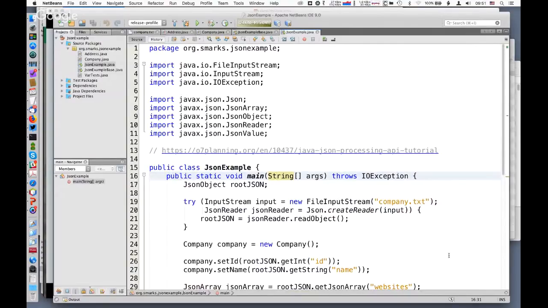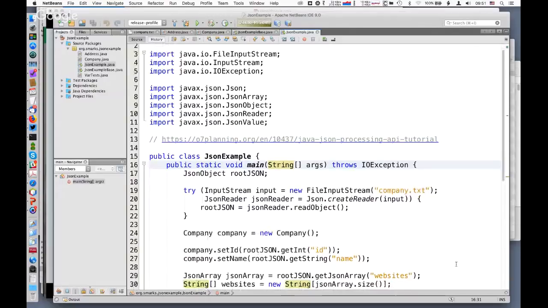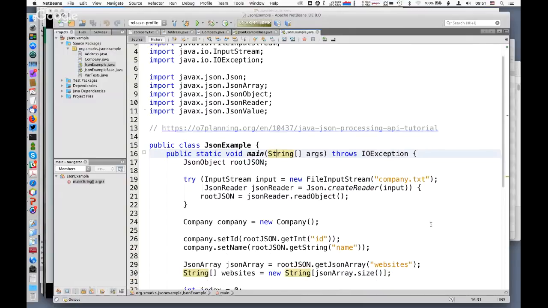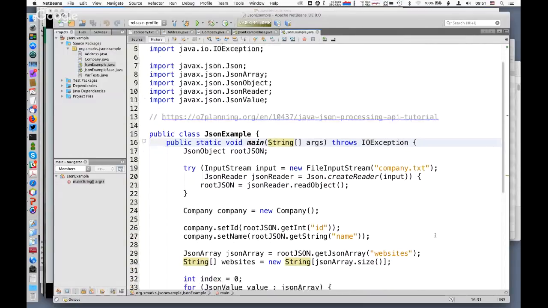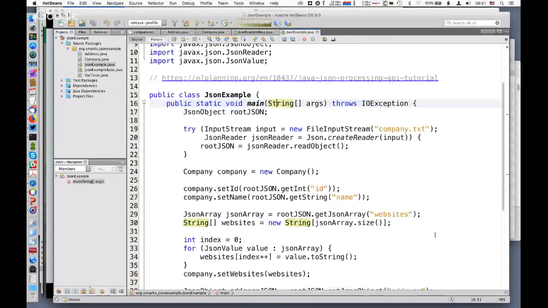doing JSON processing. The application is not interesting at all. Just read some JSON and then modify some objects. But what I wanted to do is use this to show an example of where var can be used in a more realistic example. So let's run through this pretty quick.